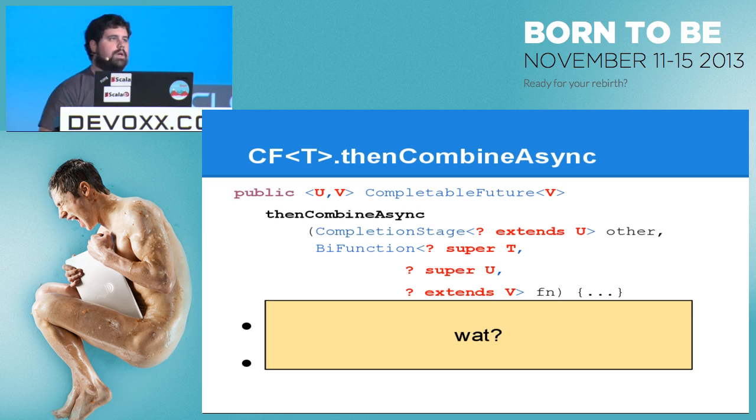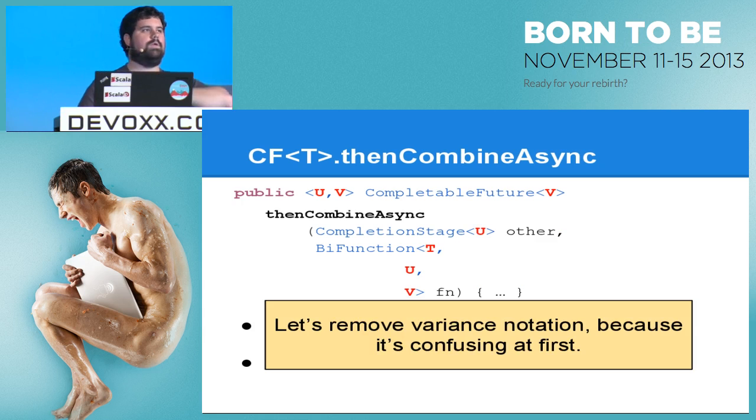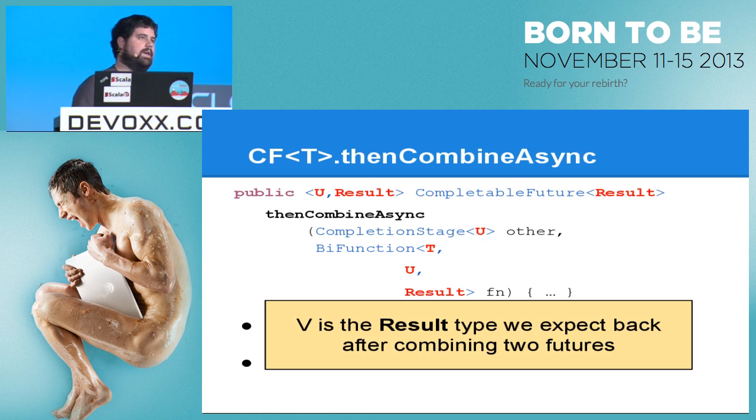The first thing we're going to do is remove variants. If you look at question mark extends, question mark super, how many of you guys have used that in Java? Okay, great. You'll have to use it a lot more when you do FP. You're going to have to use it everywhere you use a function, unfortunately. And it will look exactly like this, question mark super T for things that you're taking in, and question mark extends V for things you're sending out. And that's just how it is. So we're just going to have to deal with that, but let's ignore it, because it doesn't matter. All right, so what we have now is a BiFunction of T, U, V. Well, that makes a lot of sense, right?